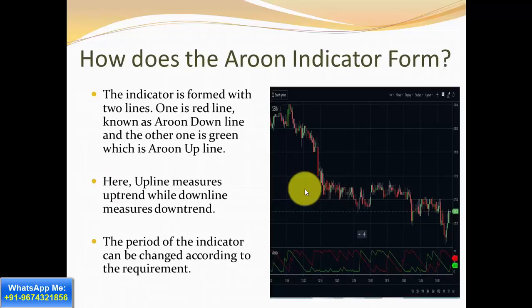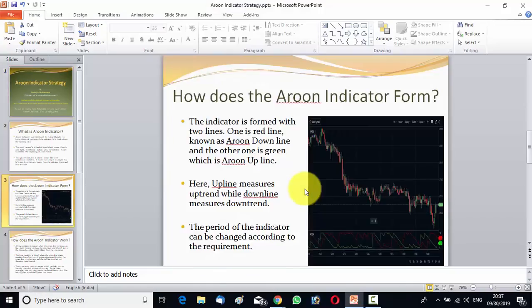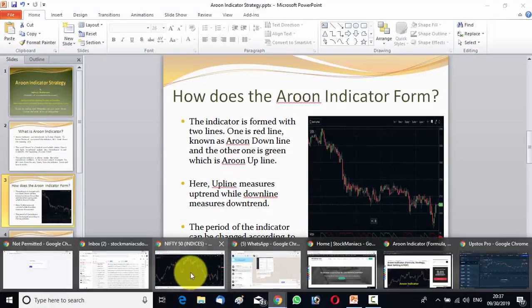So how does the Aroon indicator form? The indicator is formed with two lines. One is a red line known as the Aroon down, and the other one is the green line known as the Aroon up line. Here the up line measures uptrend while the down line measures the downtrend. The period of the indicator can be changed according to the requirement. So now let me show how we can attach the indicator to a chart.